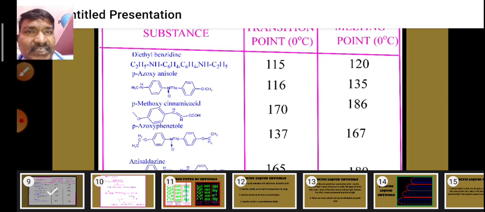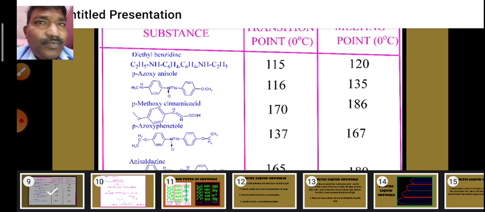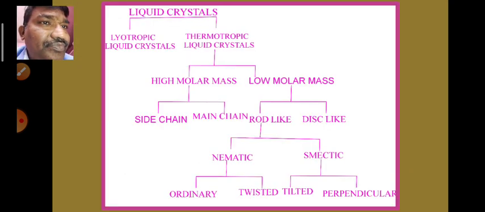And cinnamic acid means nothing but 1-phenyl propanoic acid. 1-phenyl propanoic acid is known as cinnamic acid. Okay, that we should remember. Now we go for the classification of the liquid crystals.